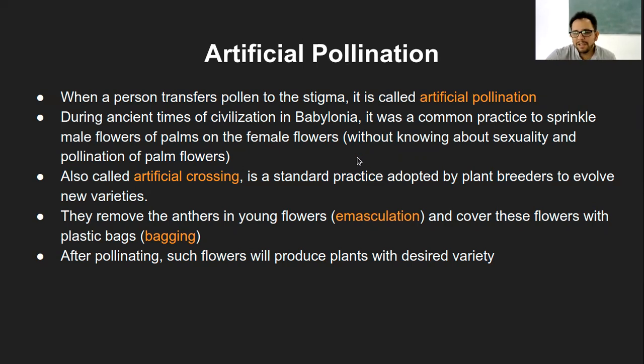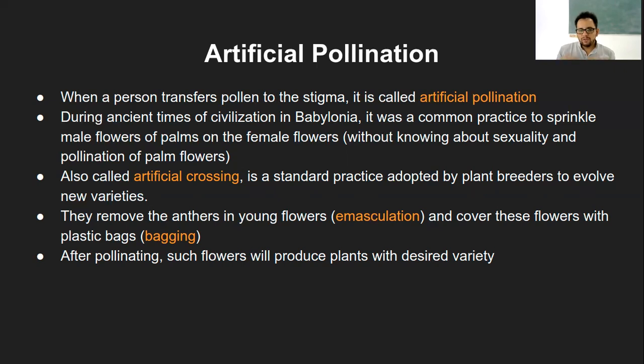So that is the same thing we mentioned in the third point. Artificial crossing is a standard practice adopted by the plant breeders to evolve new varieties. Now again, let's say you take a pollen grain from a white rose and put it onto the stigma of a red rose.